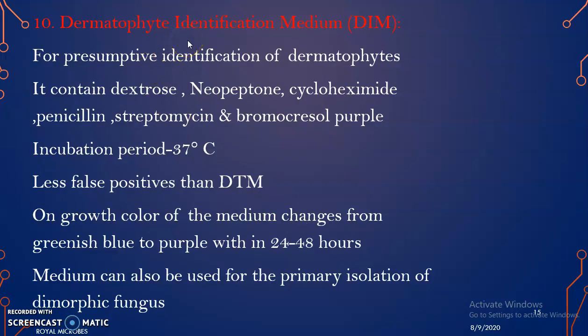10th one is dermatophyte identification medium. It is used for the presumptive identification of dermatophytes. It contains dextrose, neopeptone, cycloheximide, penicillin, streptomycin and bromocresol purple. The incubation temperature is 37 degrees Celsius, and it gives fewer false positives than dermatophyte test medium.